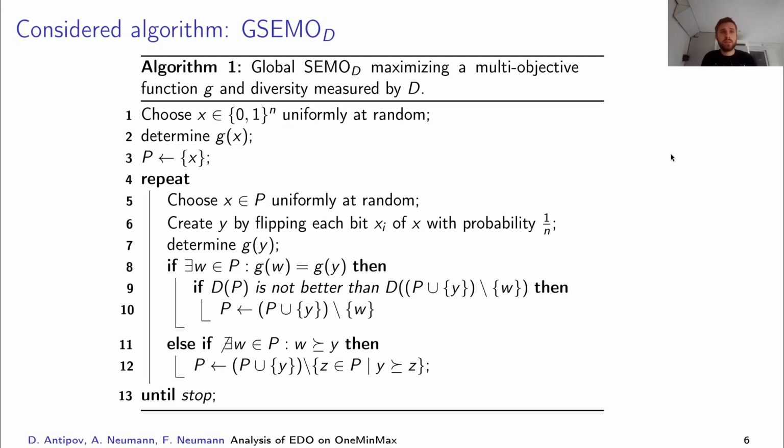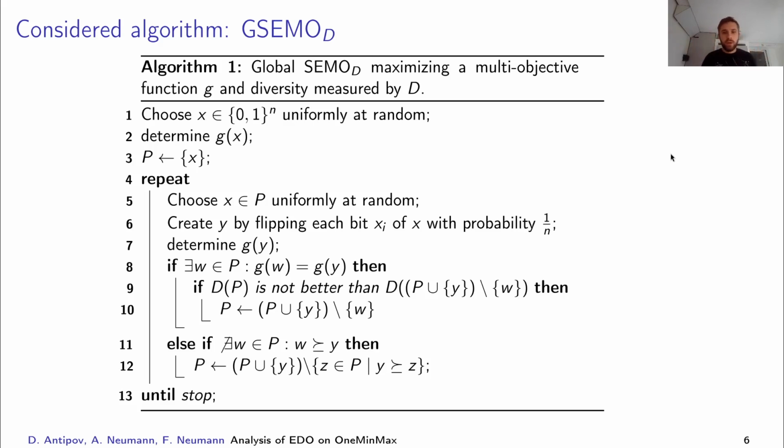So we study in this work the GSEMO-D, which looks like the typical GSEMO. It keeps a population of solutions which are not dominated, like at the moment they are Pareto optimal among the individuals which have been evaluated, and it generates new solutions, usually by the standard bit mutation, and if this new solution is not dominated by any solution in the population, it goes to the population,